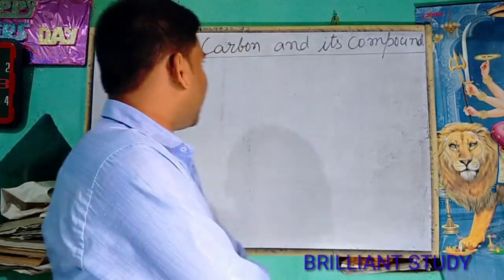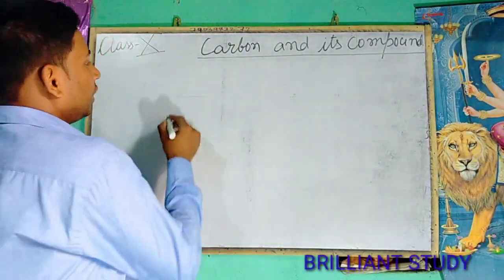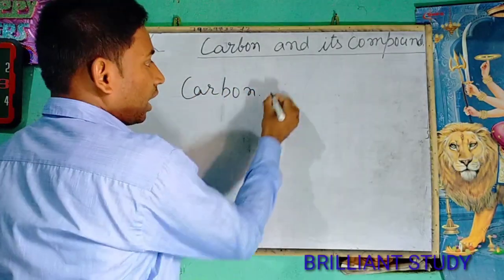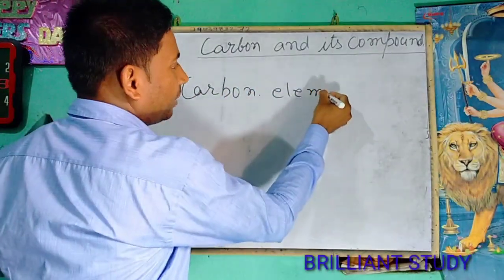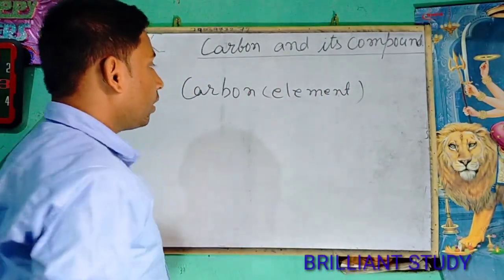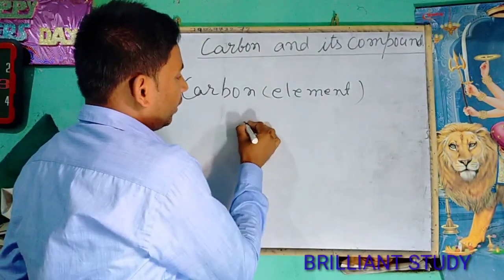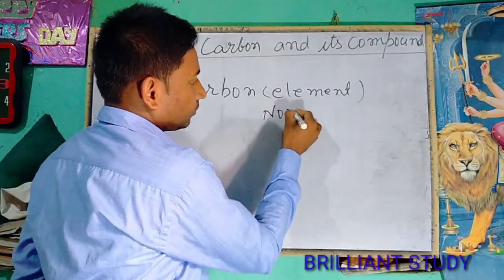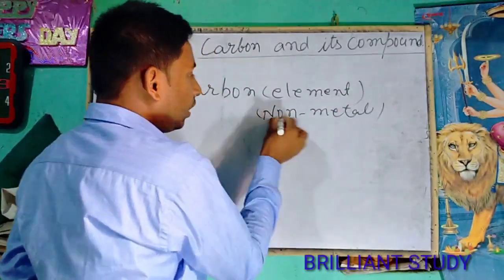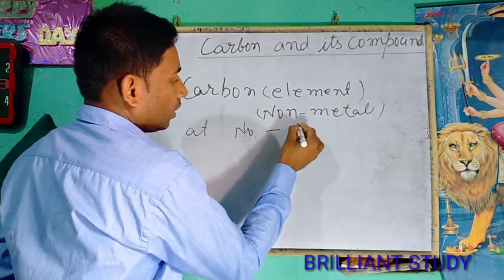Today we will study about carbon and its compounds. First of all, we will learn about what is carbon. Carbon is an element and it comes under non-metal. Its atomic number is 6.